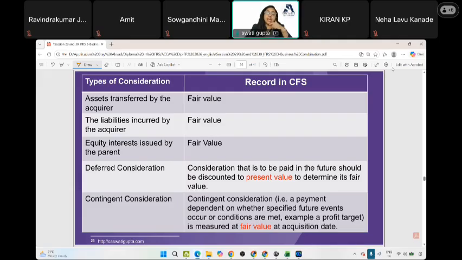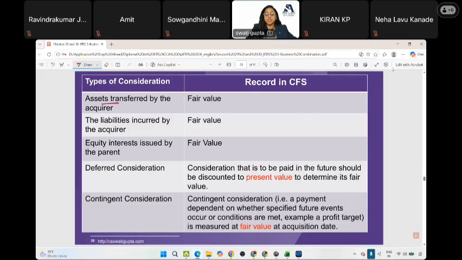Similarly, when a parent is acquiring a subsidiary, they might not pay the entire amount upfront then and there. They might give it in kind, or promise it later, or take a loan, etc. So when the consideration is not straightforward cash, and instead multiple components of consideration are there, how do we calculate it?